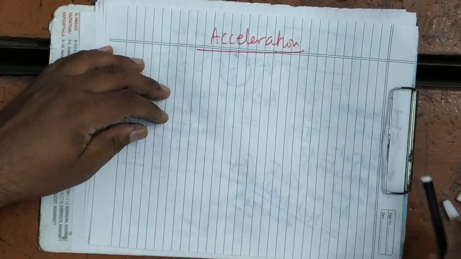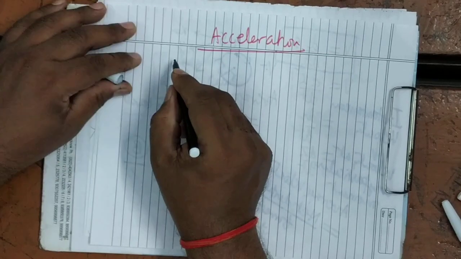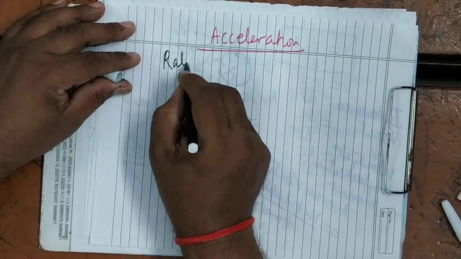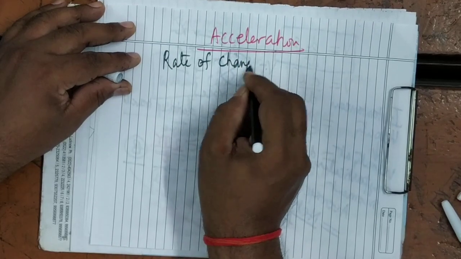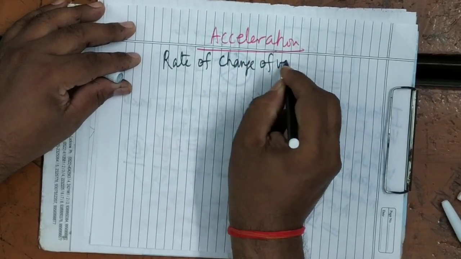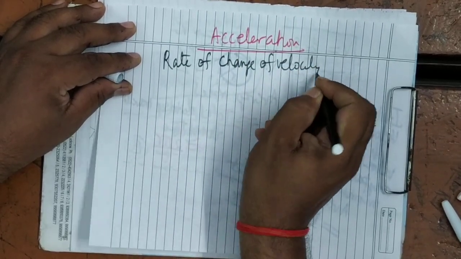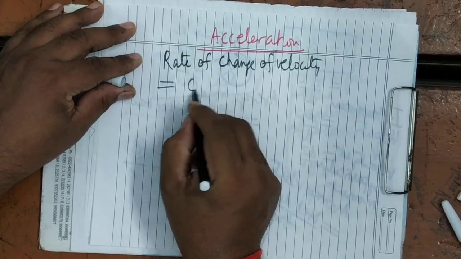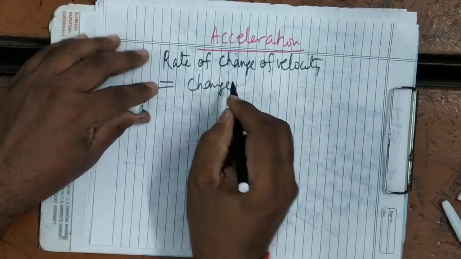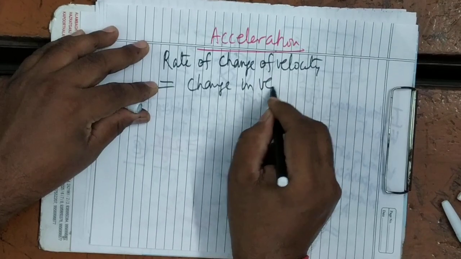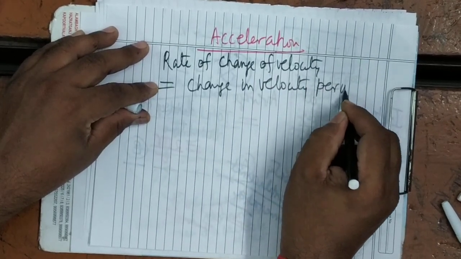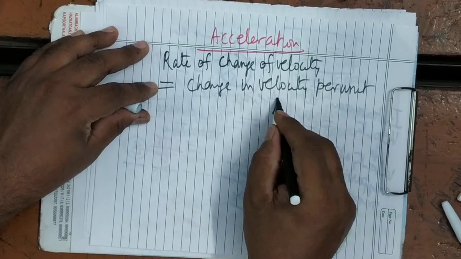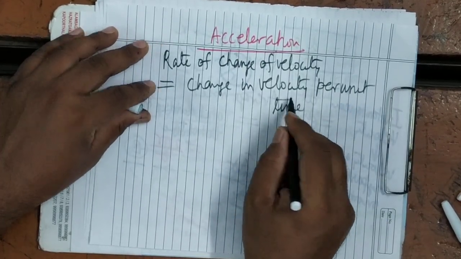Change in velocity per unit time. That is known as the acceleration.